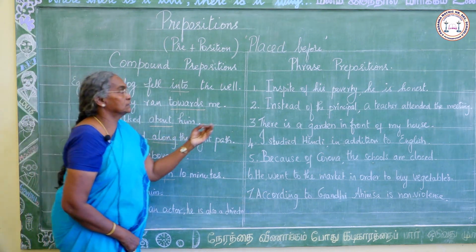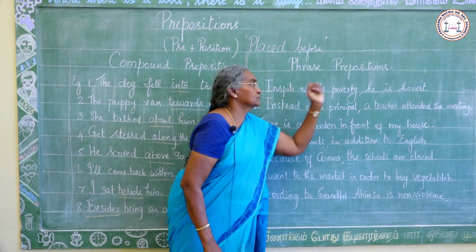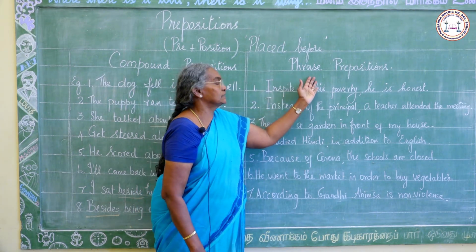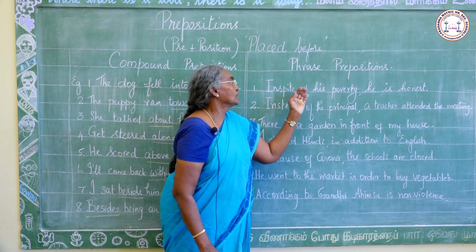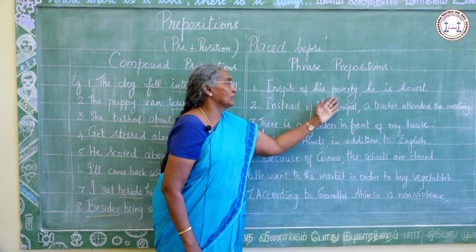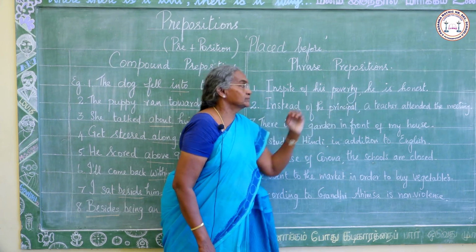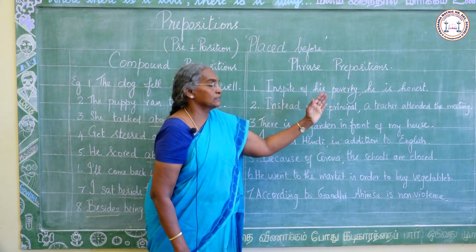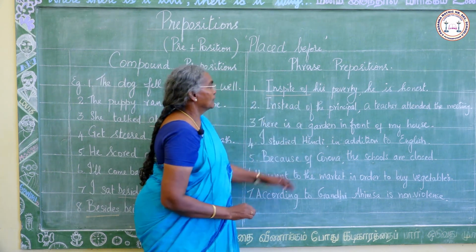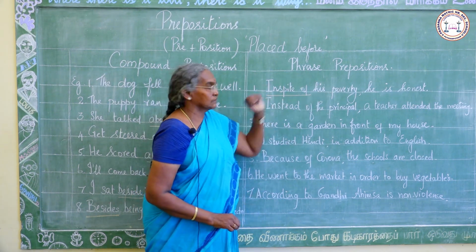Next we shall see about the phrase prepositions. Here the name itself says it is a group of words with a phrase. Example: in spite of his poverty, he is honest. In spite of, this is the phrase preposition.